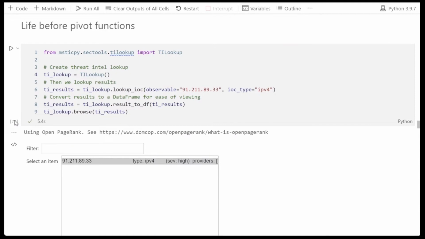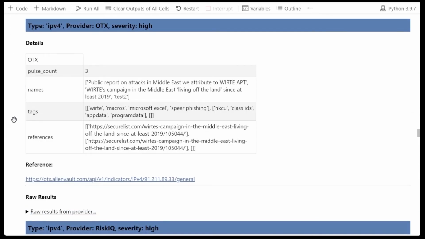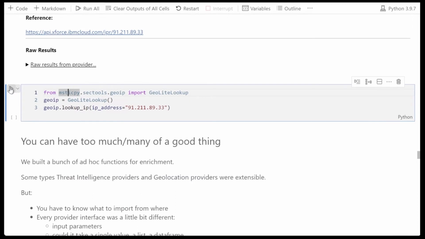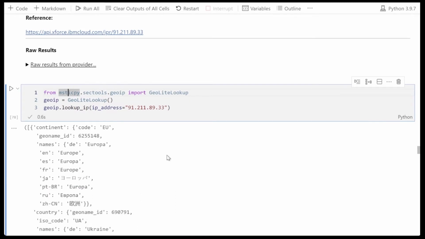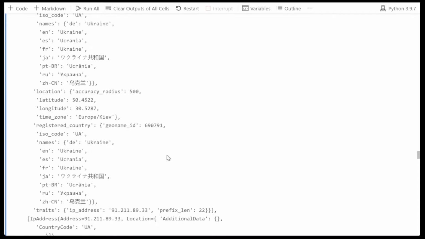It all works and we can see the results, but it's a bit obtuse and a little bit tedious. Similarly with GeoIP lookup, we can get the results, but it's returned in this nested dictionary form, which seemed like a good idea at the time, maybe not in retrospect.